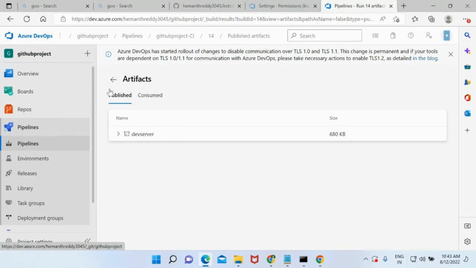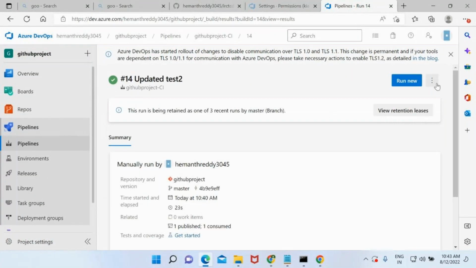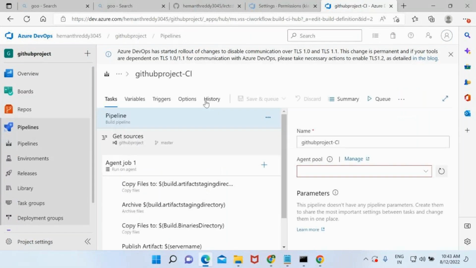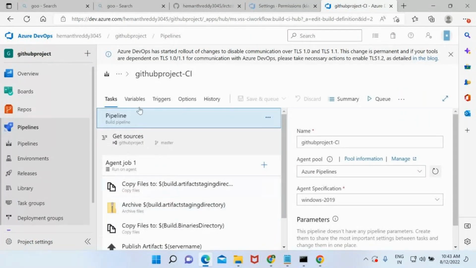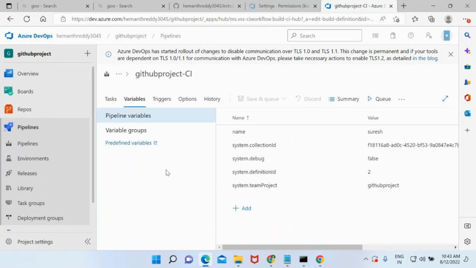And let's go to one more thing. Let's edit this pipeline. As of now, we were discussing the pipeline variables, right? Each and every time I run my pipeline, I'm getting a number like 14, 13, 12, something like this. I don't want that number. I want it to be some date so that you will be able to understand on which date I ran this pipeline, where I need to make the change. You are correct, build.build ID, but here we are not using that variable, right? We don't have that build.build ID here.